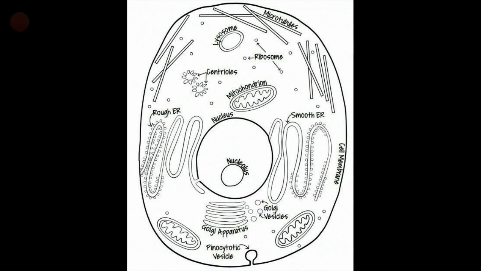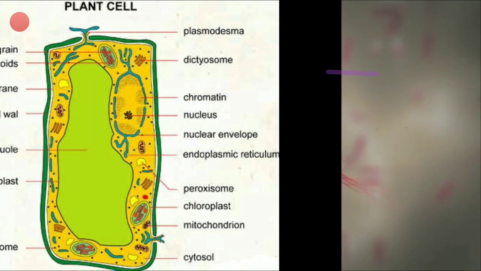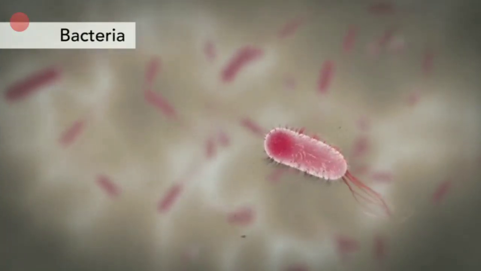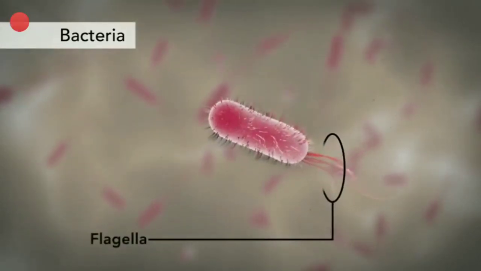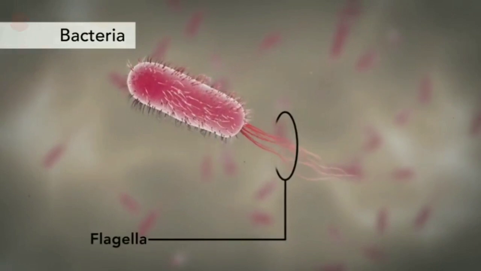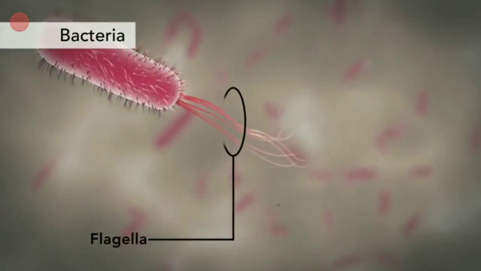In plant cell these are also present in young plant cell, but the name of these in the plant is dictyosomes. However, in the matured plant these are not present, but in young plant it is present in the form of dictyosome, right? And Golgi bodies are absent in bacteria, blue-green algae, and mature red blood cells, right? In these cells, Golgi bodies are absent.